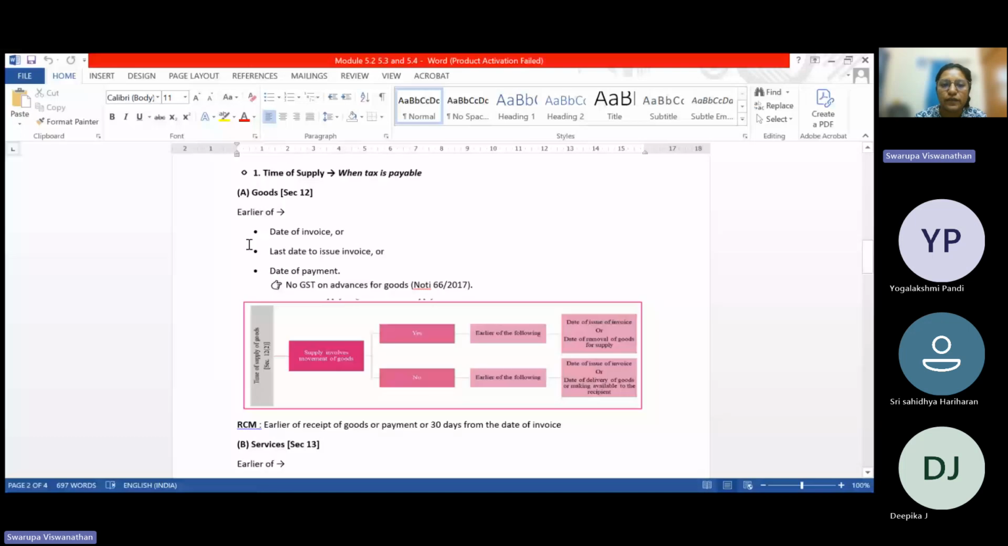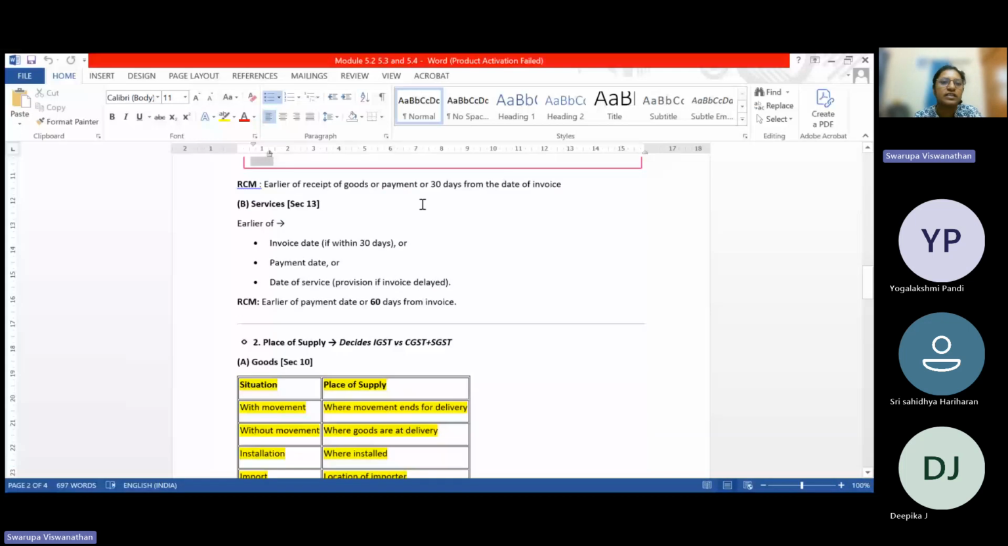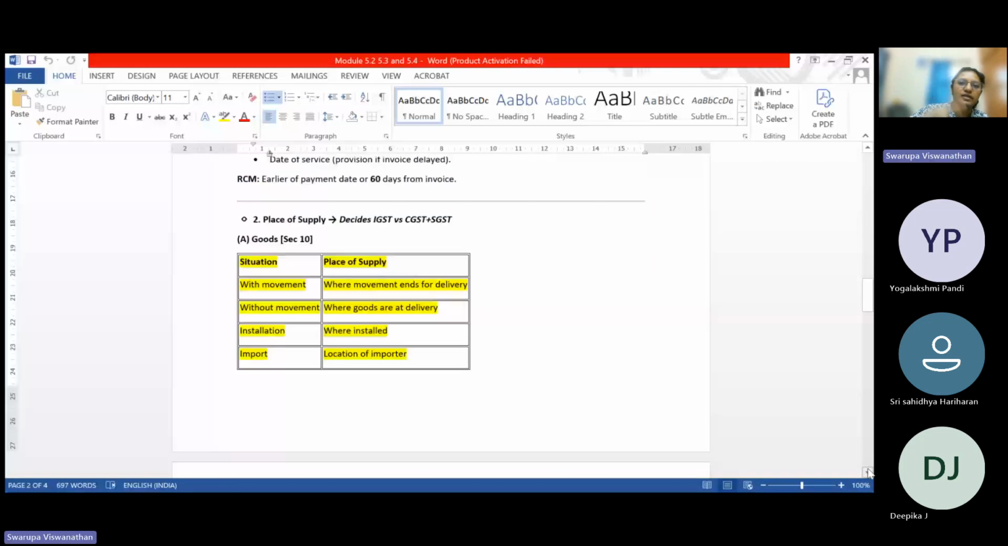Time of supply, it is the date of invoice or the last day to issue the invoice. The last date of issuing invoice is the date of delivery of the goods or removal of goods. In case of RCM, it is the earlier of receipt, payment or 30 days from the date of invoice. Services, it is the date of invoice or date of payment, whichever is earlier, if the invoice is issued within 30 days of completion of service. In other cases, it is the date of completion of service or date of payment, whichever is earlier. In case of RCM, the invoicing period will be 60 days instead of 30.